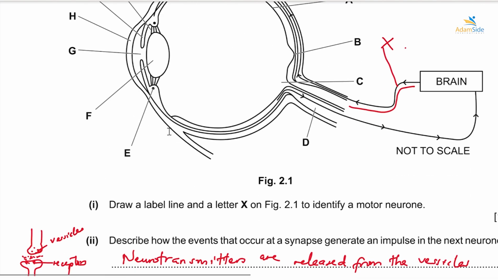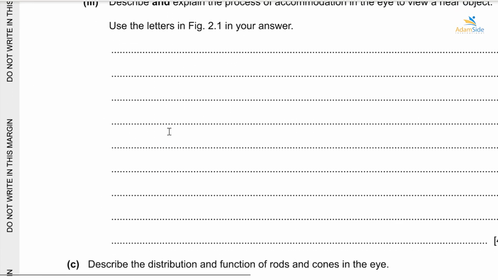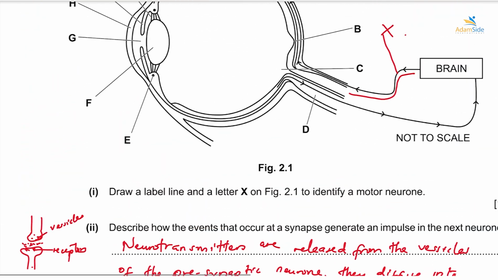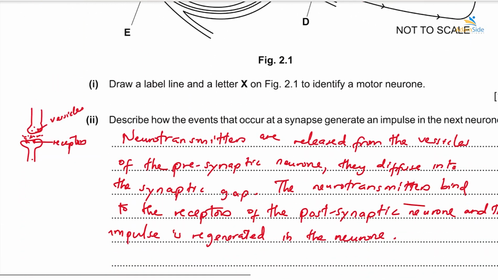So what happens first is that the suspensor ligaments, which have been labeled K, relax. That is the first thing.